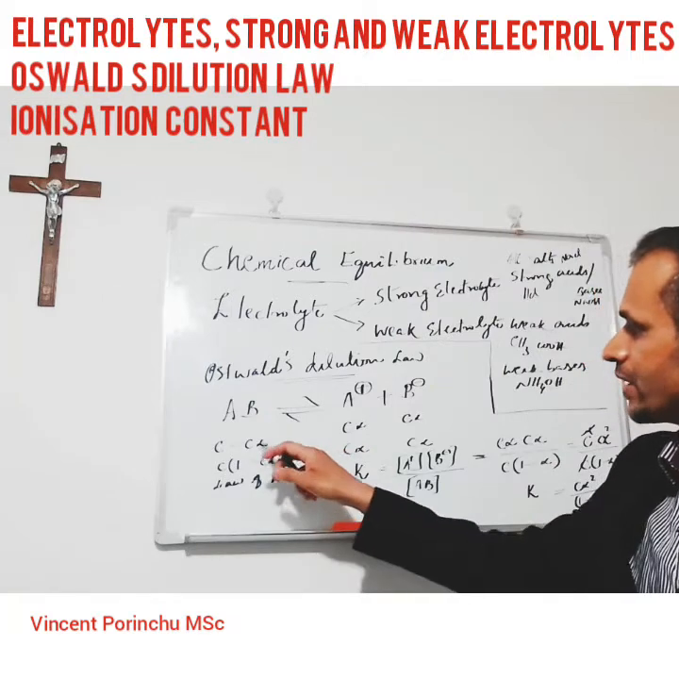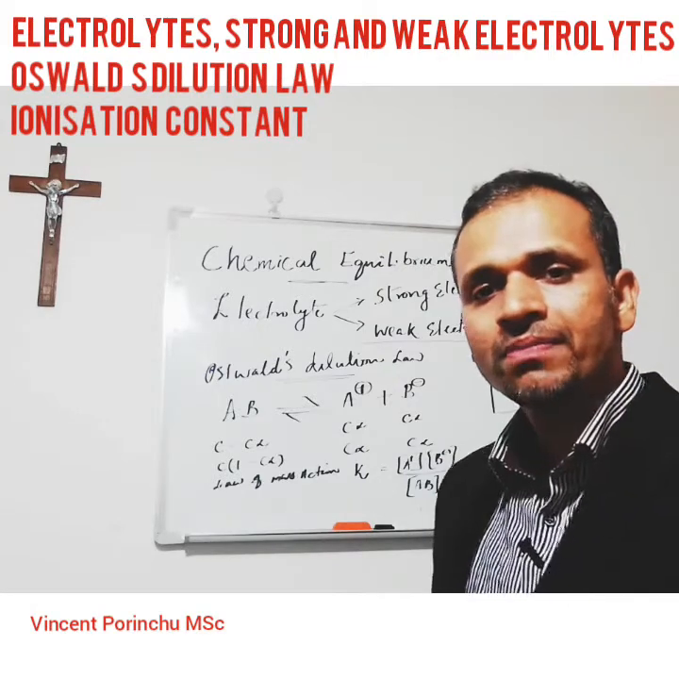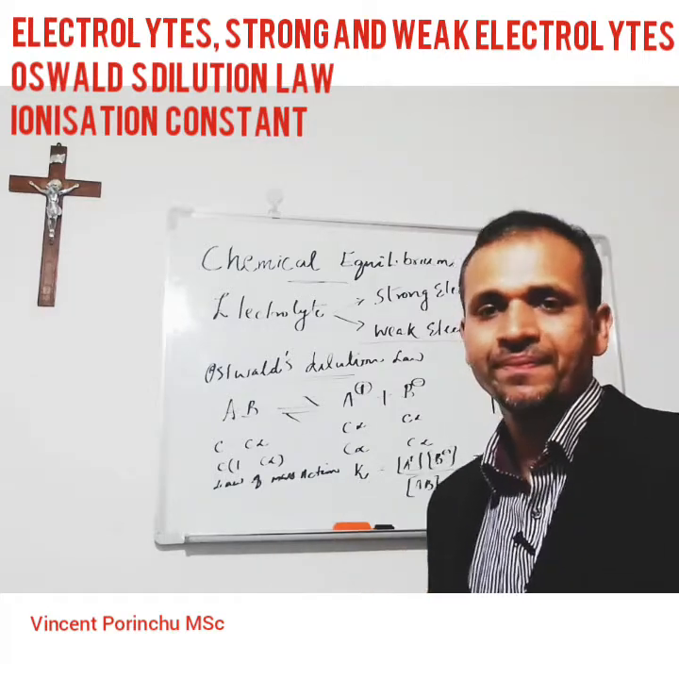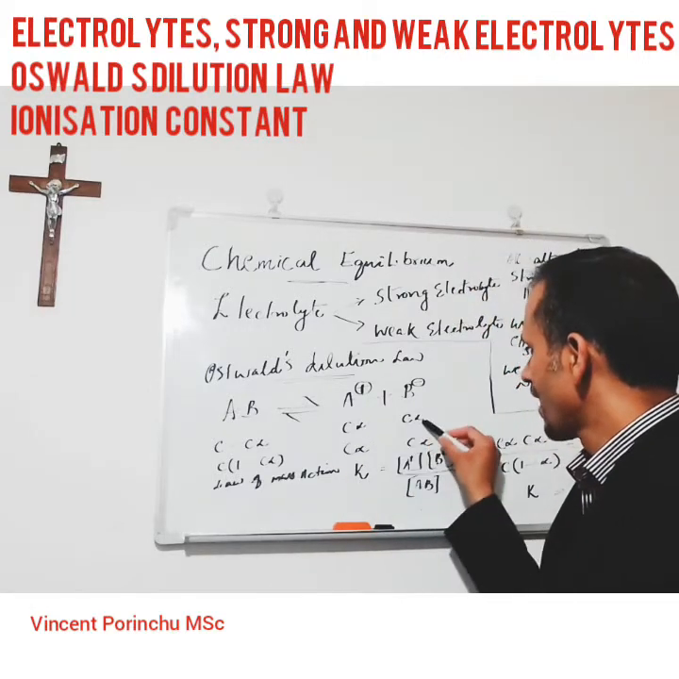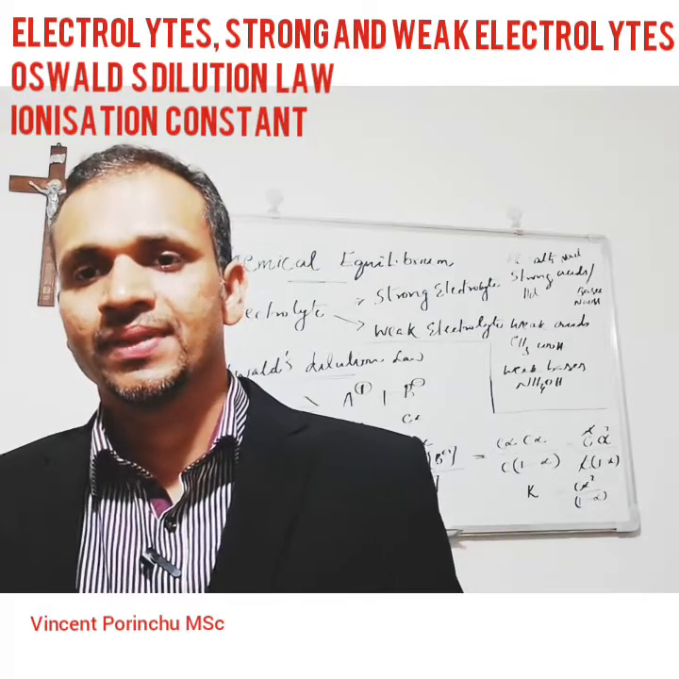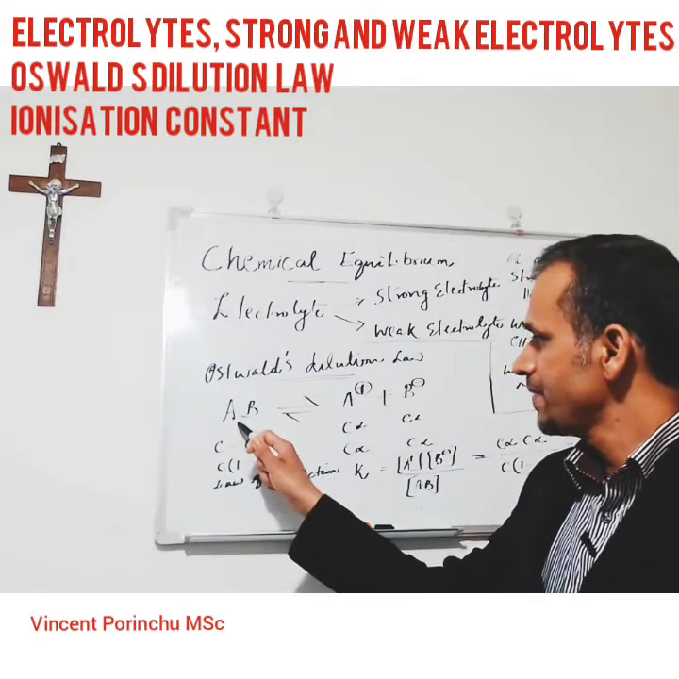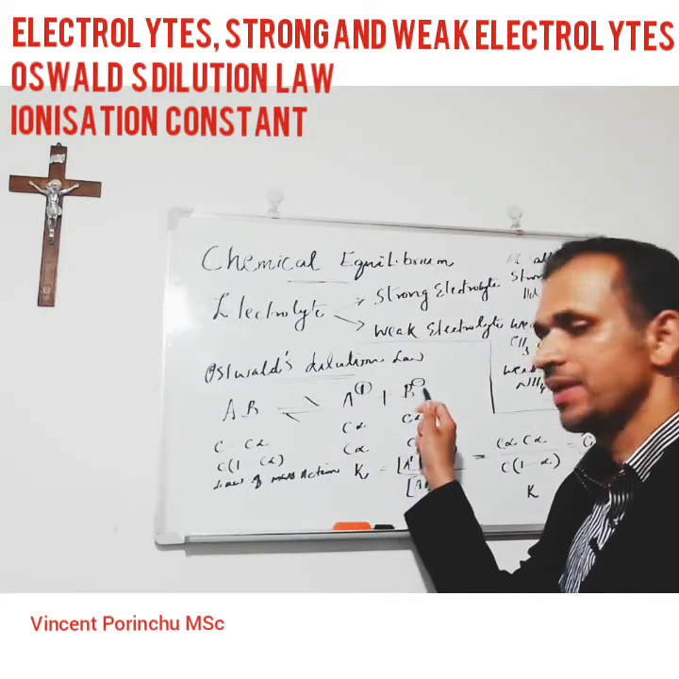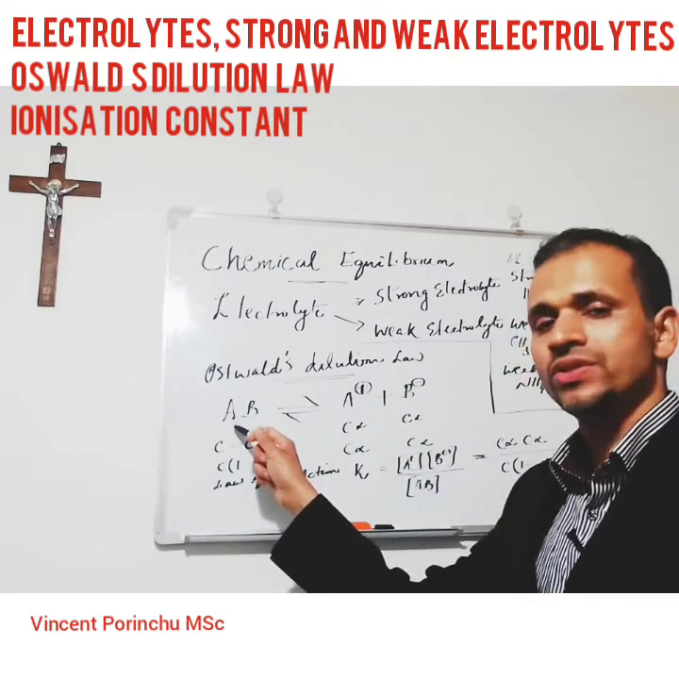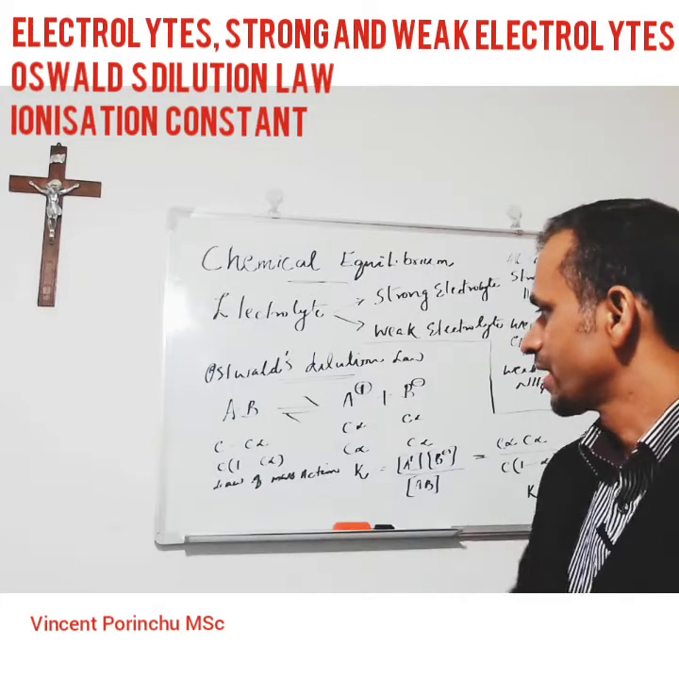Here we consider C, the number of moles of the electrolyte per liter of the aqueous solution, and alpha, the degree of ionization. According to our equilibrium concept, AB undergoes ionization to the products A plus and B minus. Similarly, A plus and B minus combine to form the reactant AB again, so this is a reversible equilibrium reaction.